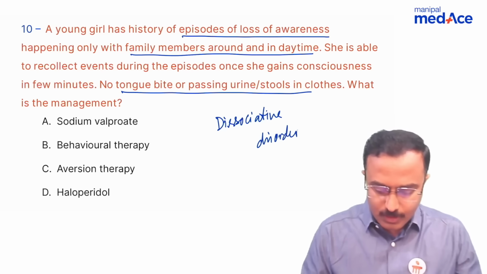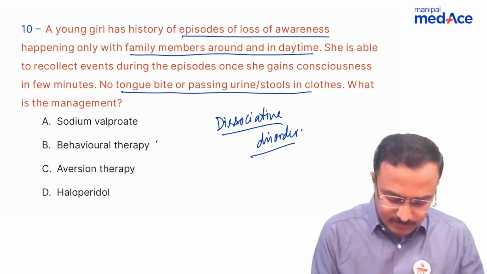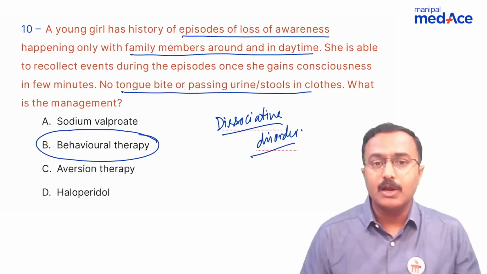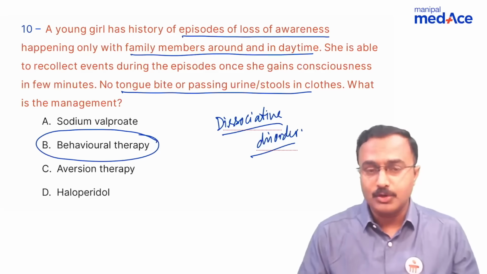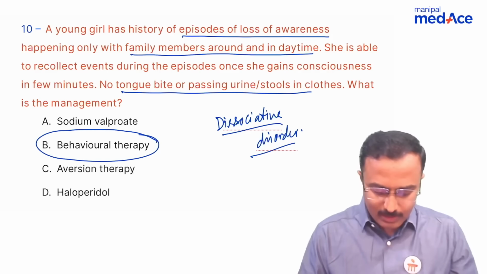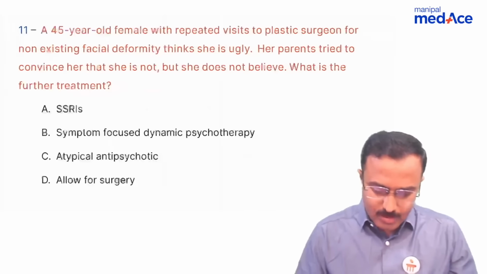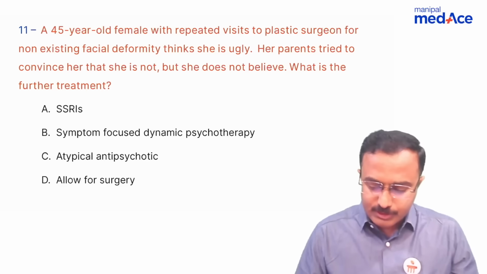So in such a case, it is behavioral therapy which is important to reduce the gains and also address the conflicts. Sodium valproate is not used because it's not a genuine seizure that the patient has, while haloperidol and aversion therapy are not used in dissociative disorders.